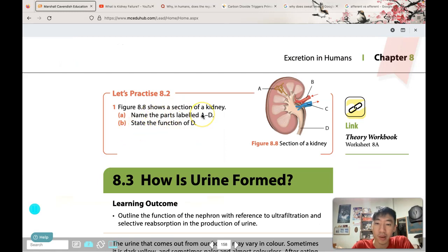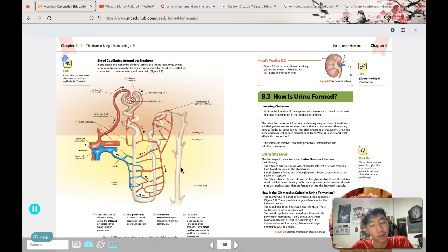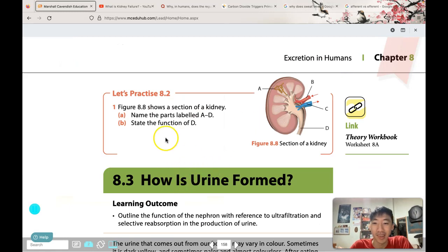Let's do this question: name the parts A to D. What is A? That's right, it's a nephron. B is the renal artery, C is the renal vein, and D is not the collecting duct, sorry. D is the ureter. What's the function of D? The ureter is where all the urine will be passed down towards the urinary bladder.